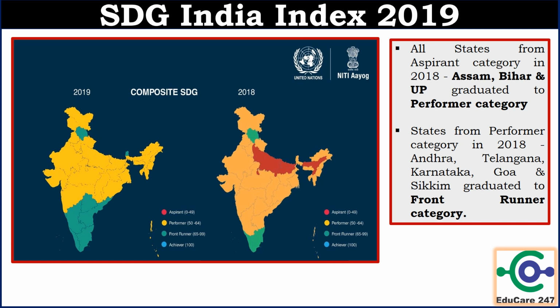In 2019, no state is in the aspirant category. All the states from the aspirant category in 2018 have moved to the performer category. Last year, Assam, Bihar and UP were aspirant states. Now they have moved to performer. So this is an improvement from 2018. This year, performer category states like Andhra, Telangana, Karnataka and Goa have moved to the front runner category. So you can see the changes. They are in green. So this year, many states have made progress on the Sustainable Development Goals. That's why the ranking has changed.